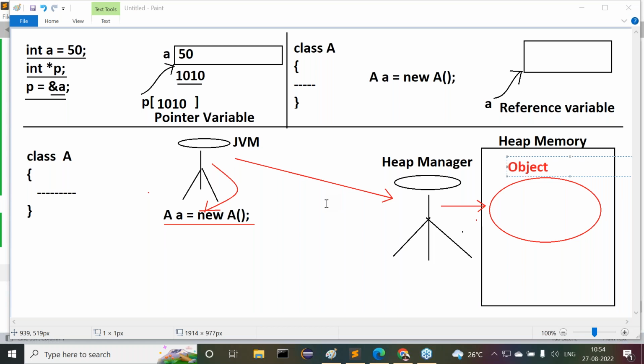Similarly, in Java applications, we are going to create a number of objects, not like a single object. You will not complete your total application by using a single object. As per the requirement, we are going to create more and more objects. Inside this heap memory, multiple objects are available. Hundreds of objects are available.